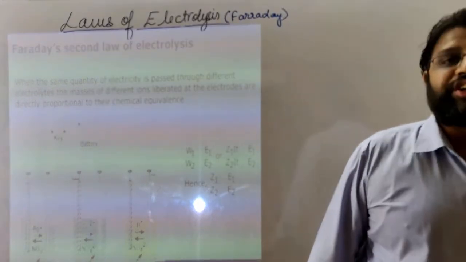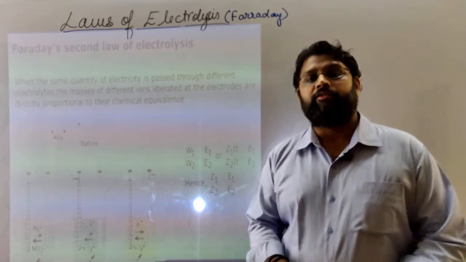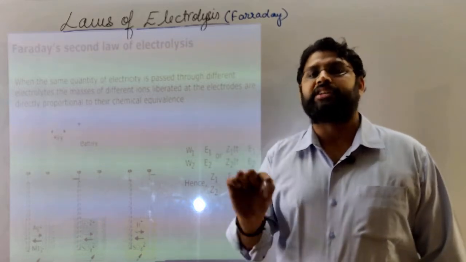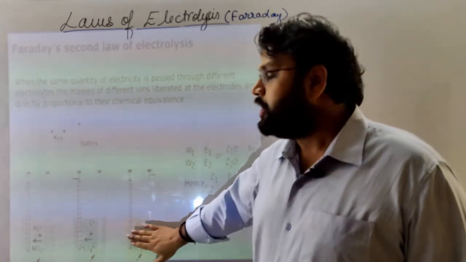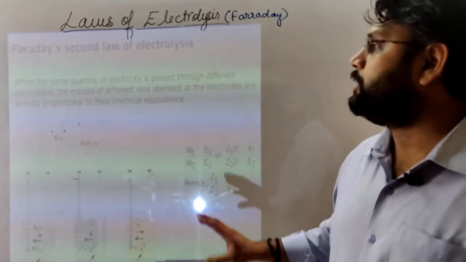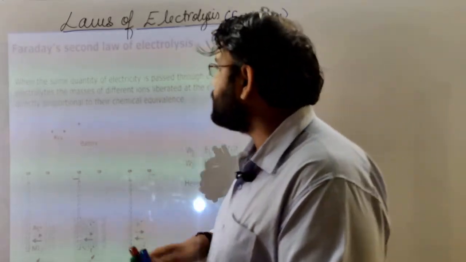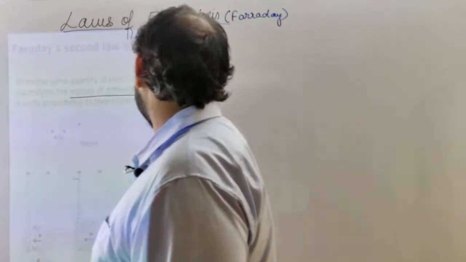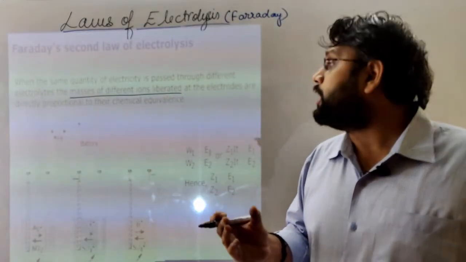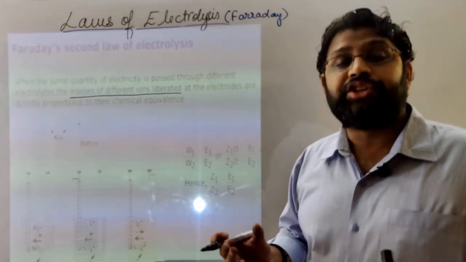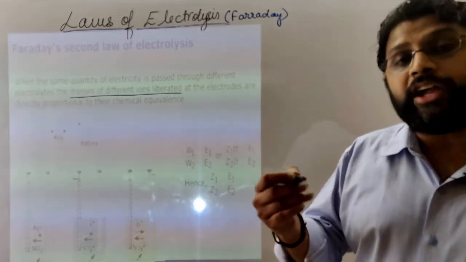It is the simplest ratio of atoms, molecules or ions. Like in one molecule of water we have one equivalent of H plus and one equivalent of OH minus. So what it is saying is, if we pass the same electricity through different solutions, then the masses of different ions, or in simple language the weight of ion deposited at the cathode, are proportional to the ratio of their equivalents.